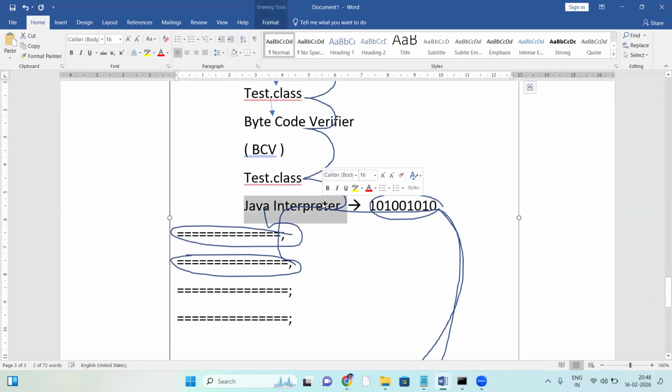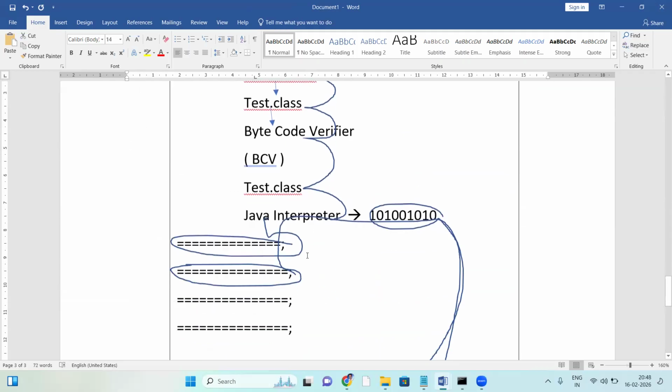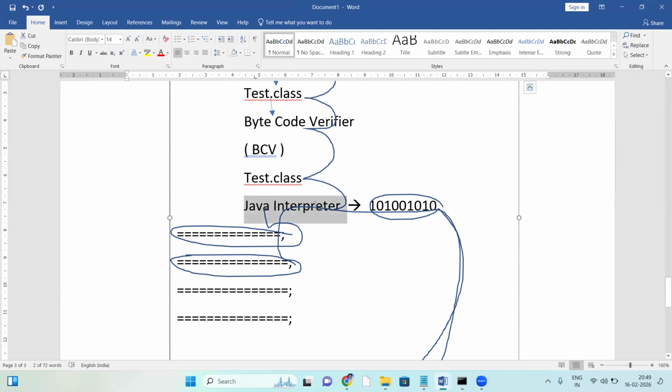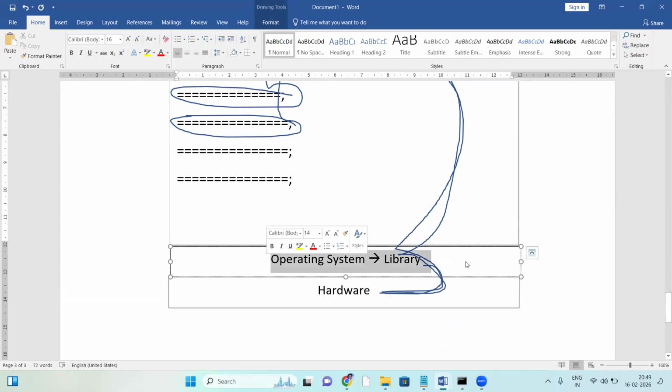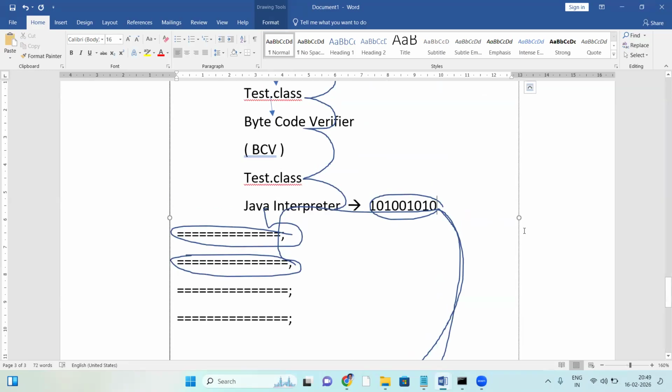Java depends on both compiler and interpreter, as we discussed in the beginning classes. So error checking is with the compiler, and program execution is with the interpreter. The interpreter converts bytecode to binary code and links with the OS library. Once linked with the OS library, output is generated. That's it. I think it's clear.